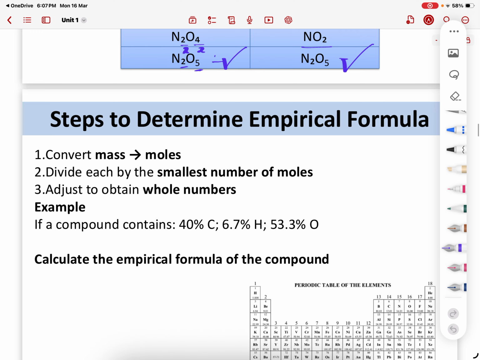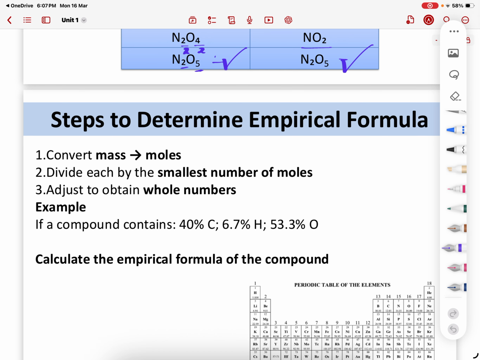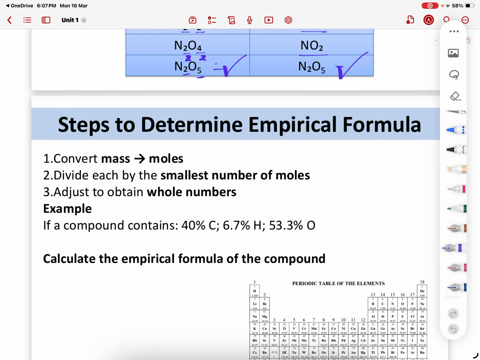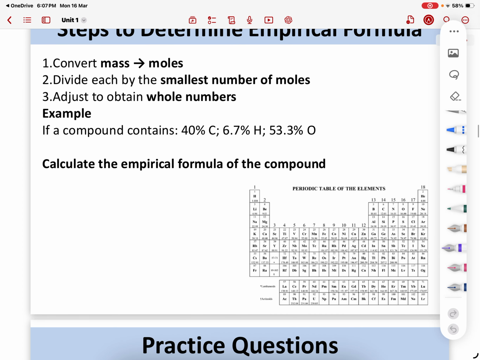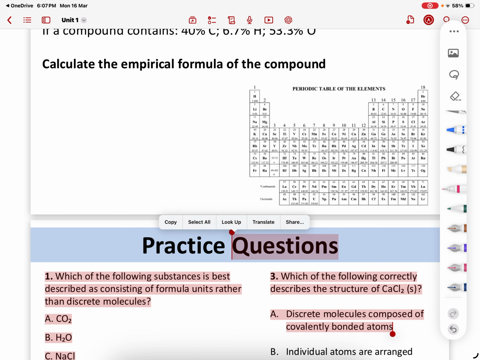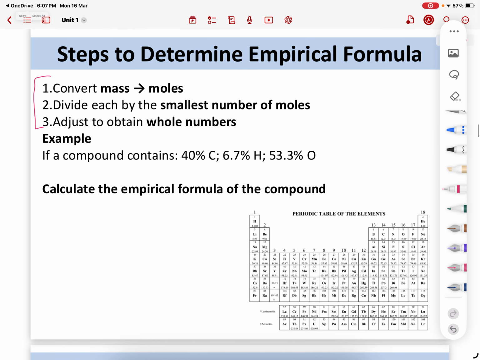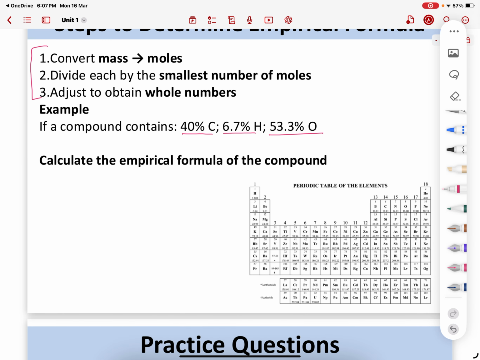Then it is very important to know how to calculate or determine the empirical formula. There are steps. Let's solve a question. I will apply these steps to solve a problem. So if a compound contains 40% of carbon, 6.7% hydrogen, and 53.3% oxygen.